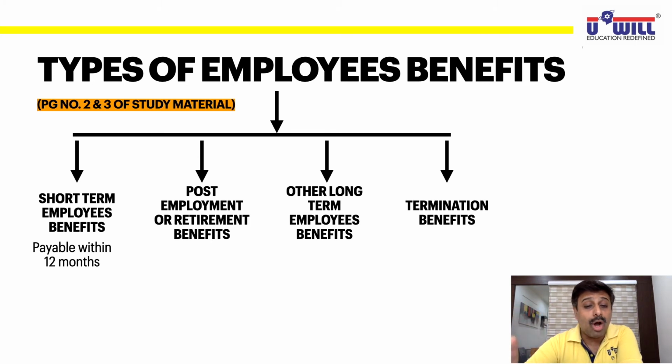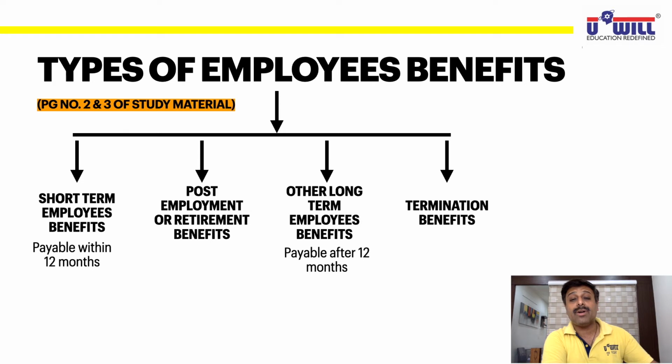Other long-term: short-term means payable within 12 months, so what is long-term? Payable after 12 months. But after 12 months from when? After 12 months from the end of the year in which the accounting period gets over. Keep this in mind, everyone. Short-term employee benefits are payable within 12 months from the end of the current accounting period. Long-term benefits are payable after 12 months from the end of the current accounting period.